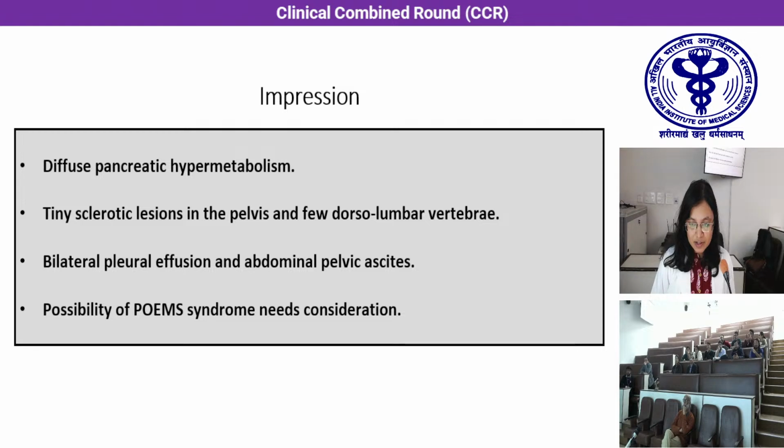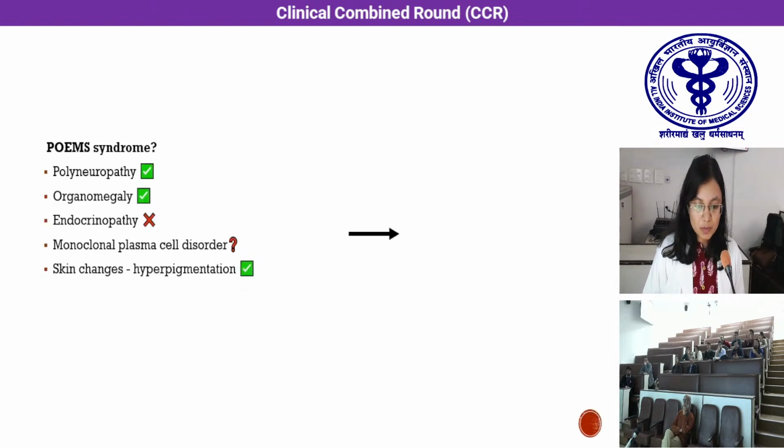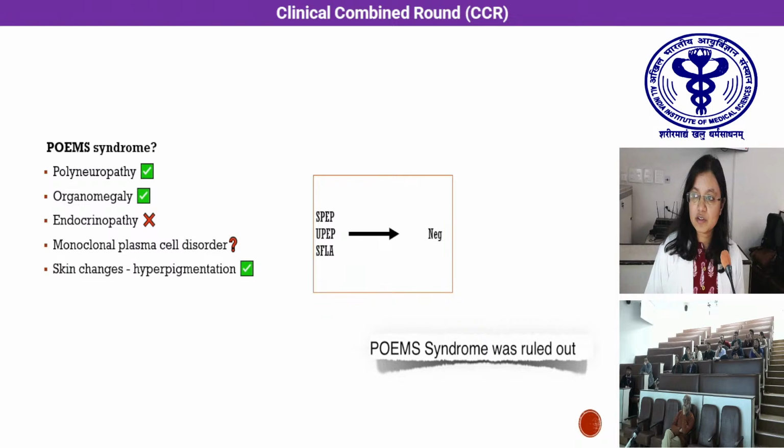Thank you, Dr. Kunal. So we considered the possibility of POEMS syndrome, but was it really POEMS syndrome? Polyneuropathy was present with organomegaly, and skin changes of hyperpigmentation were there in our patient, but endocrinopathy and monoclonal plasma cell disorder were absent. So POEMS syndrome we ruled out.